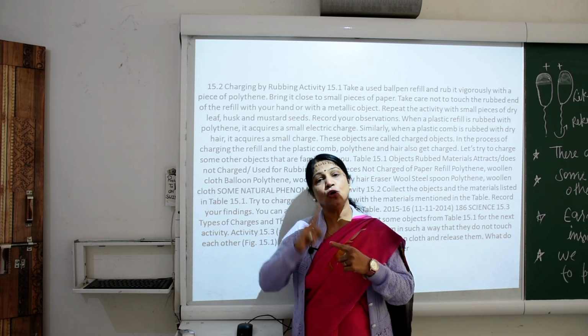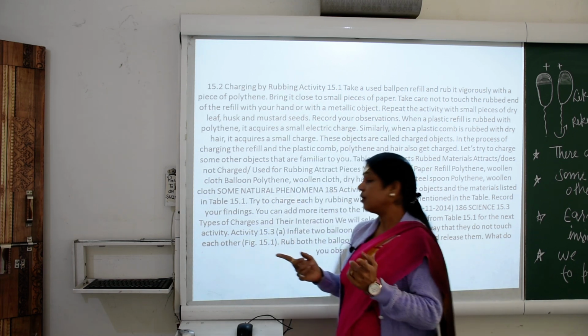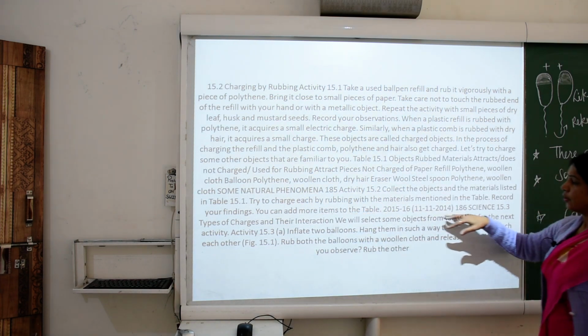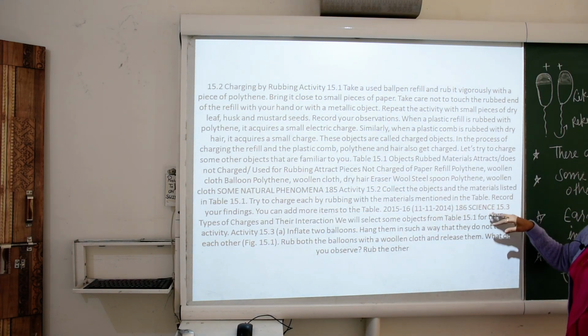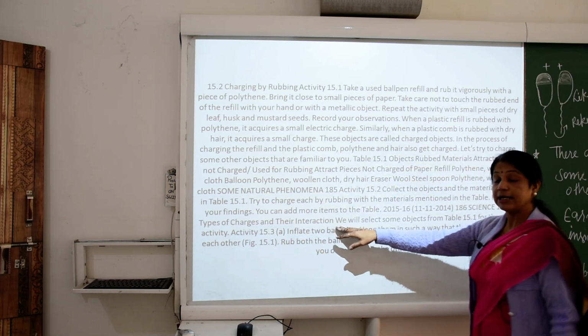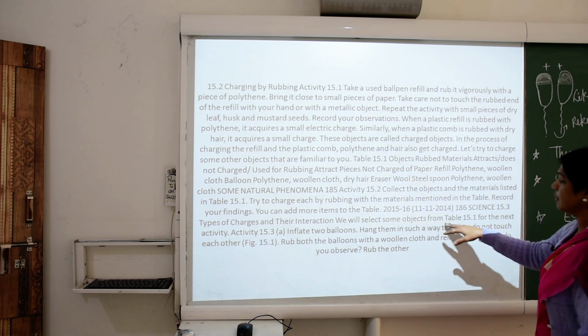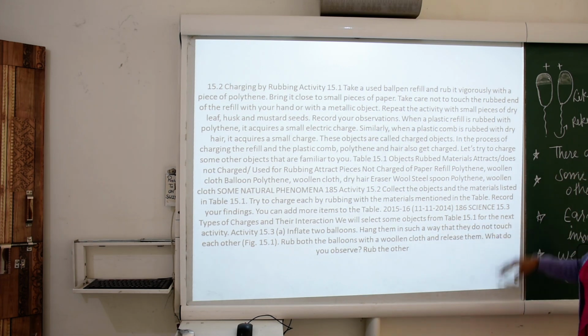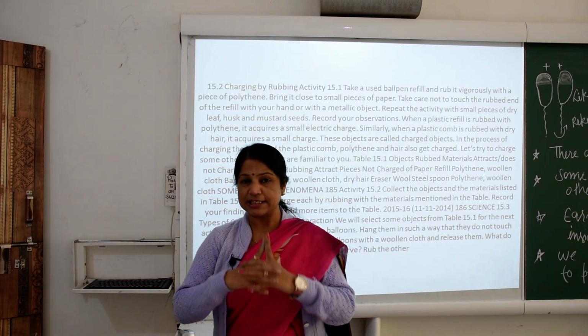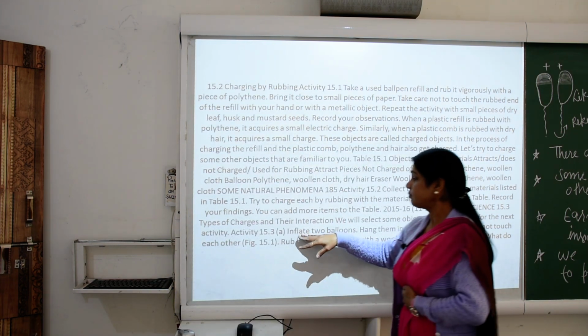You can also do it, it is not harmful. Now you can add more items, and take various types of things we can do. Types of charges and their interactions. We will select some objects from various places around the home that we can collect.